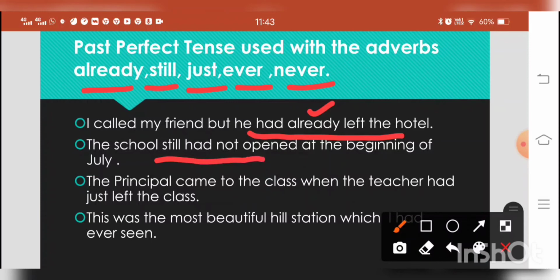The principal came to the class when the teacher had just left the class. Had just left the class. Just left, that is also past perfect tense. This was the most beautiful hill station which I had ever seen. I had, that is hidden here. So ever seen, with ever we have used had plus third form.